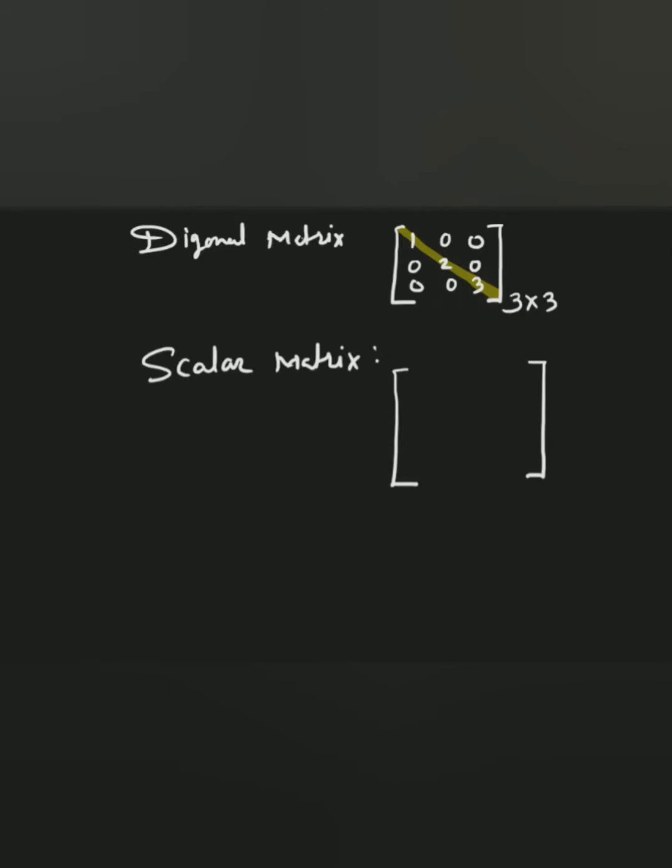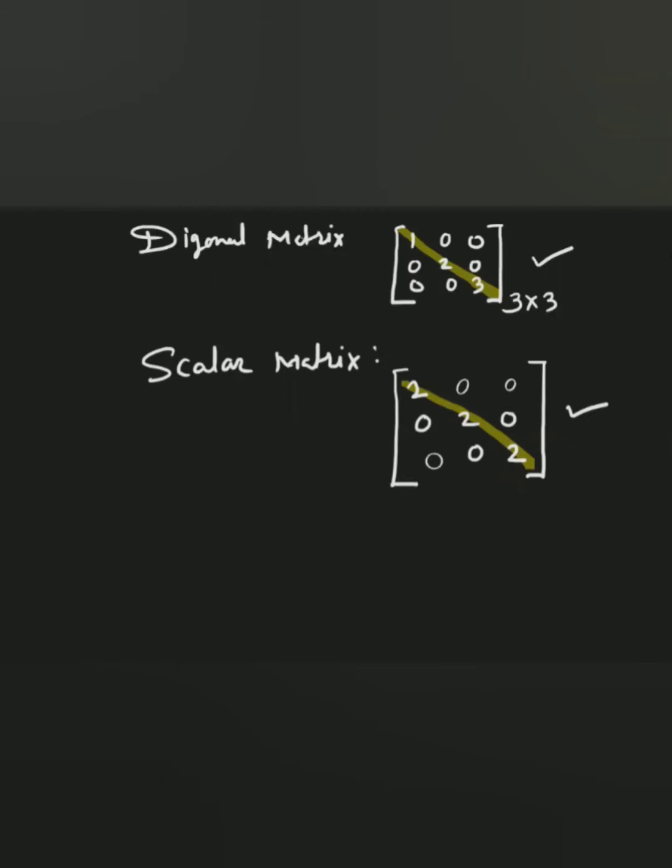Here I'm going to draw one matrix: instead of 1, I'll write 2 0 0, 0 2 0 and 0 0 2. Now, what is the difference between diagonal and scalar? Actually, a scalar matrix is a diagonal matrix, but if you observe the diagonal elements, you will see all diagonal elements are the same. It means that a diagonal matrix in which all the diagonal elements are the same is called a scalar matrix.